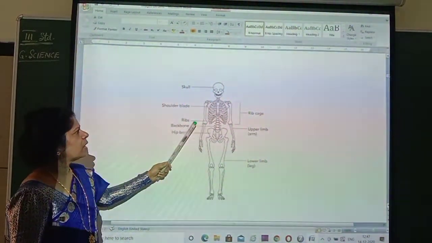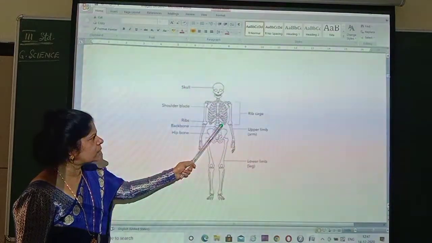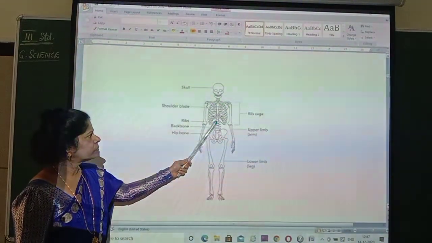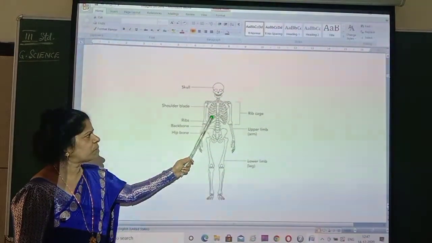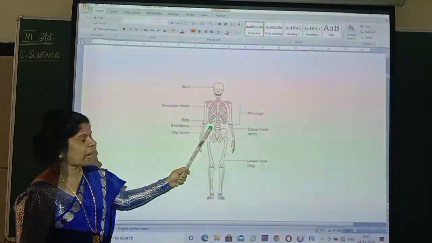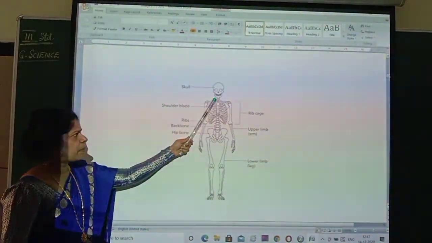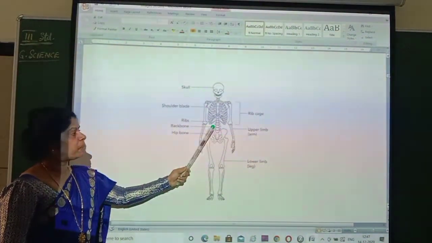Isn't it? Then this whole thing is called a rib cage. Got it? And each one of that is called a rib. And on the back side we have a backbone. Backbone, back side. You can see that backbone.